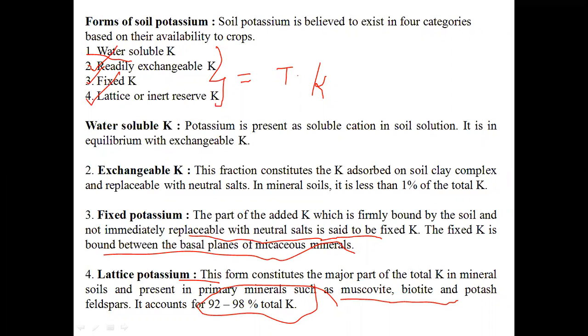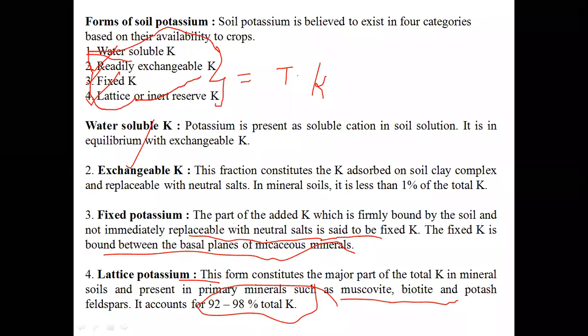In order to estimate total potassium, we have to estimate water soluble, readily exchangeable, fixed K as well as lattice K. The combination of all these forms will give the information regarding total potassium.